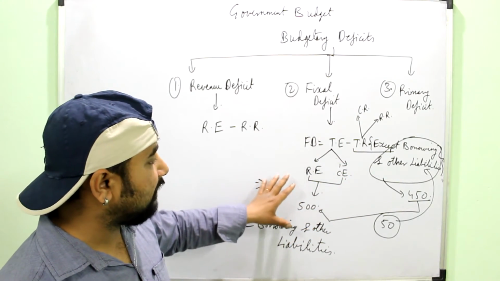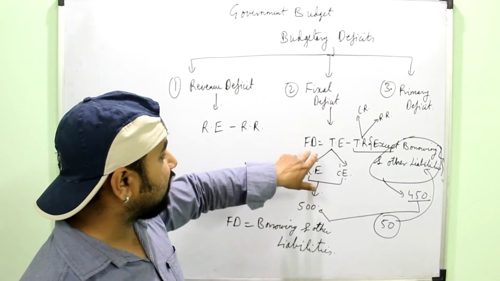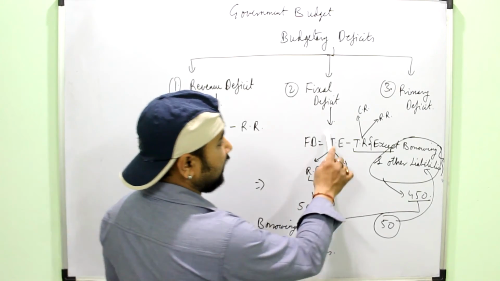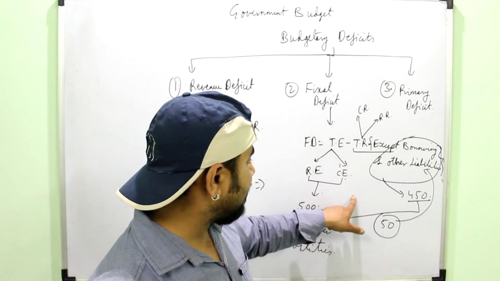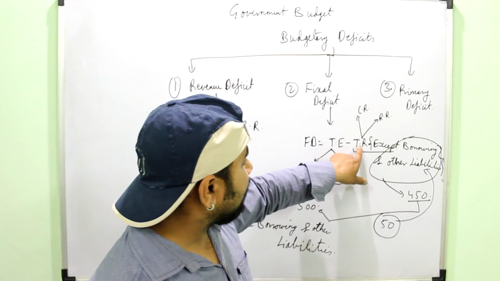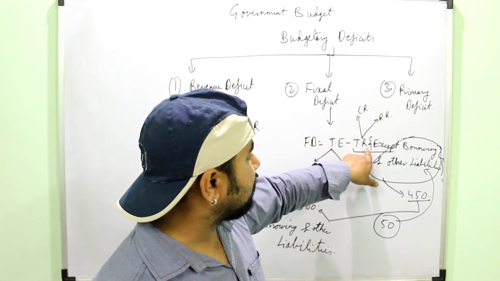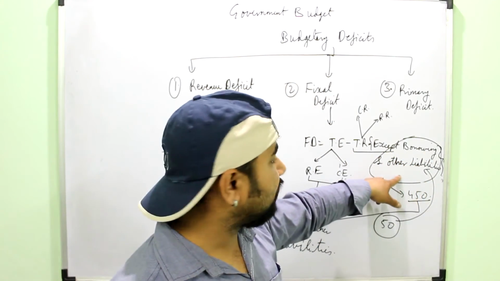This is the meaning of fiscal deficit, and when you are doing it numerically, you have to remember that for calculating the fiscal deficit, you take the total expenditure, meaning the revenue expenditure as well as the capital expenditure, and the total receipts. But from the total receipts, one thing should be excluded, that is the borrowing and other liabilities. This would be given to you in the question.